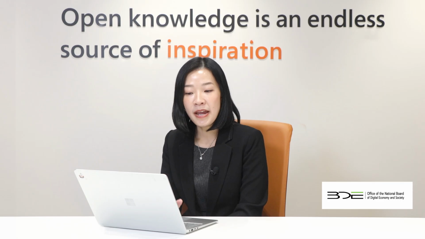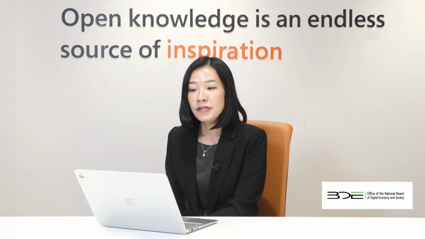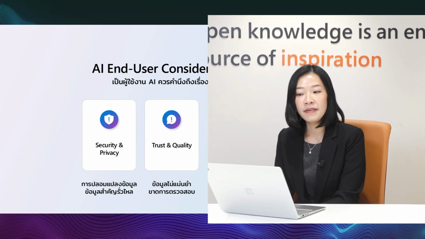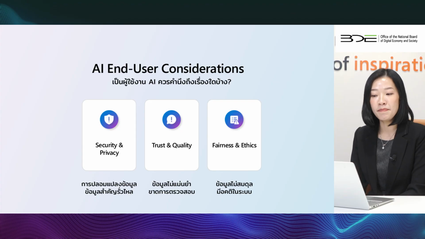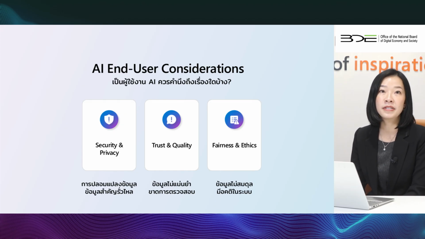So as users, we have choices to make. From the end user consideration, what kind of aspects do we need to take into account? The first one is security and privacy. We need to ensure that we protect the data and understand what information the AI system needs to use. And we also need to keep in mind that the data needs to be highly secure.